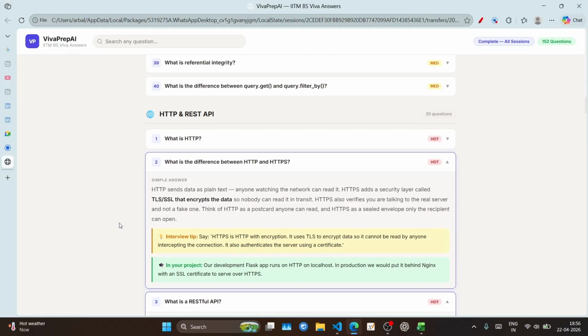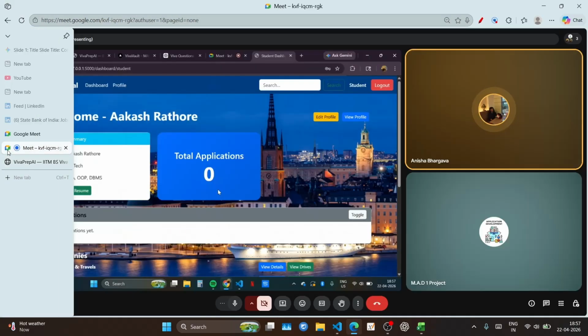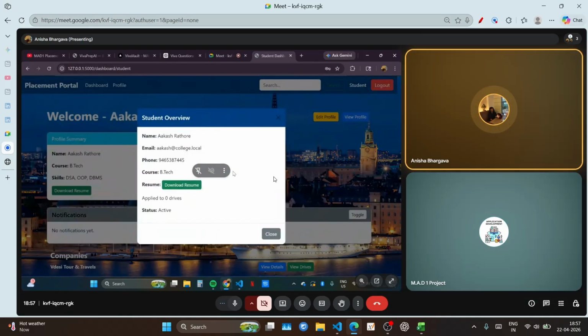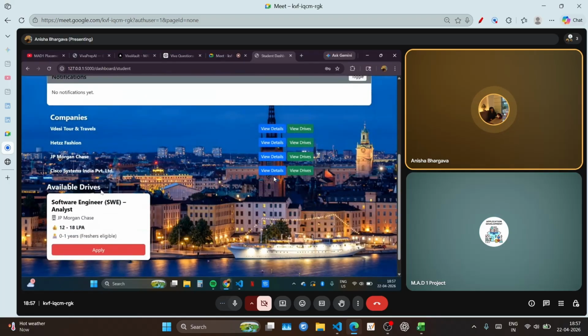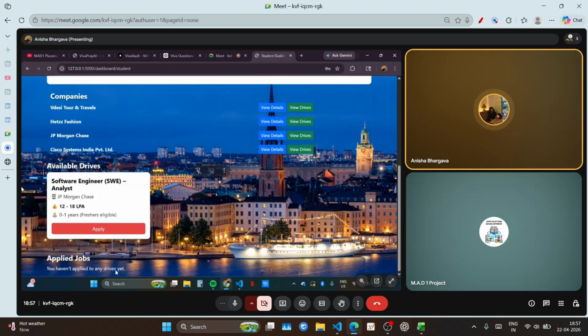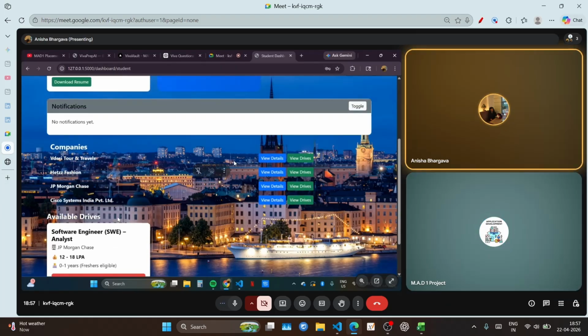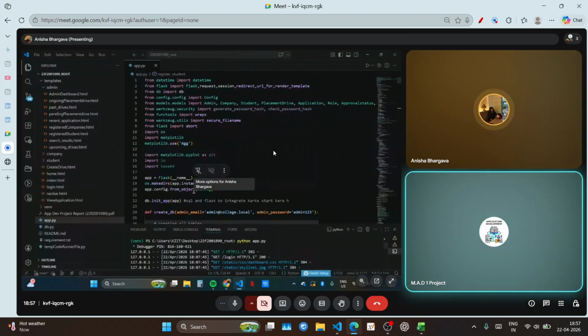So yeah, we have registered the student. The profile. This means the student can view his profile also, and can see the companies. Can get the details of the companies and the drives which the company has created. These are the available drives. And you know what, I ask you to give some background color to this company's table, can't you? Yes, sir, we can. Then let it be.